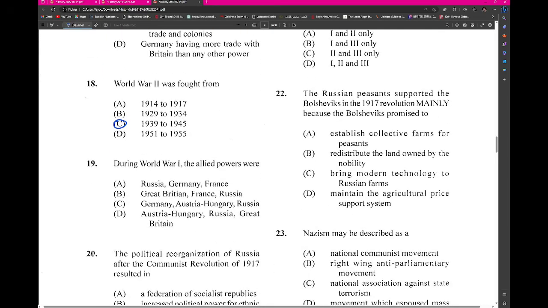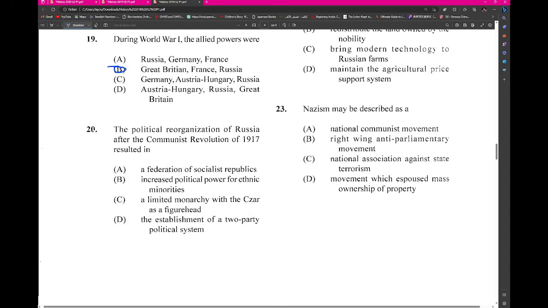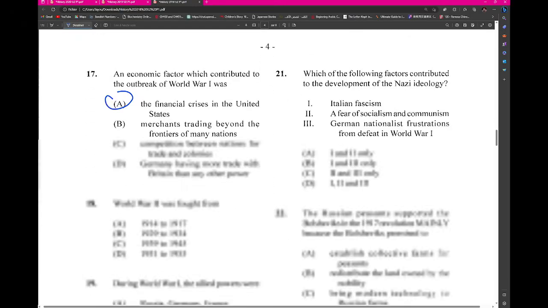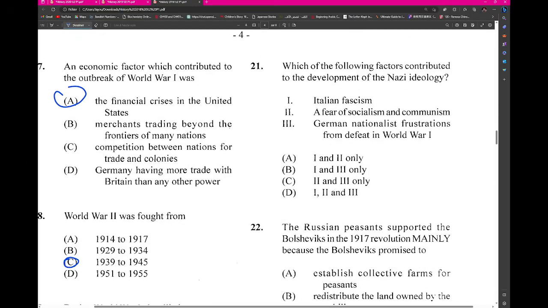So it's getting really repetitive, right? So the Allied powers in World War I, no, the question that we saw before was the Central Powers. The Allied powers were Great Britain, France, and Russia. The political organization of Russia after the Communist Revolution in 1917 resulted from the Federation of Soviet Socialist Republics. Which of the following factors contributed to the development of Nazi ideology? So it would be all of them.